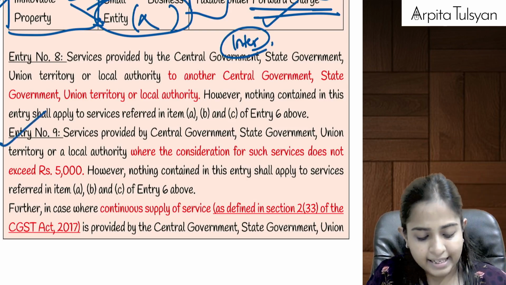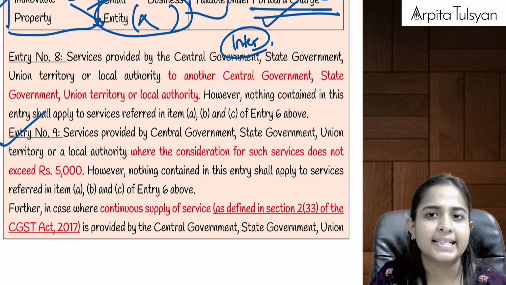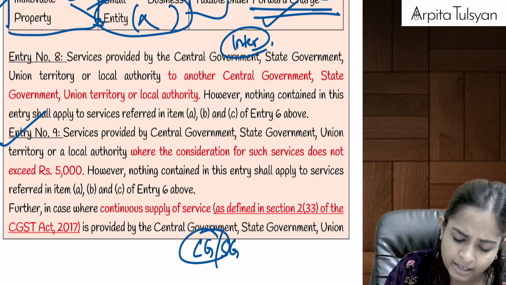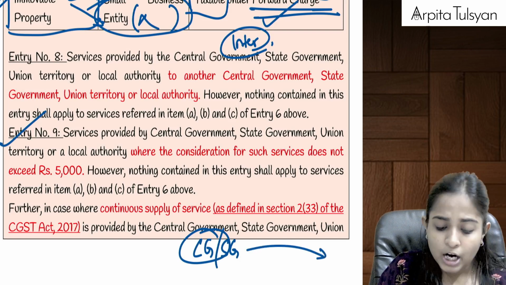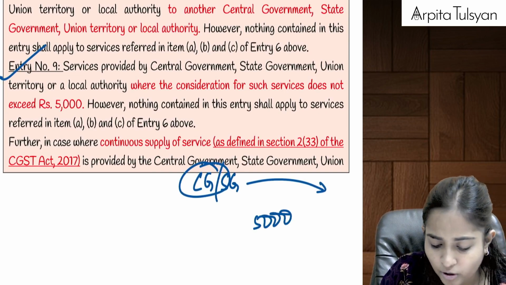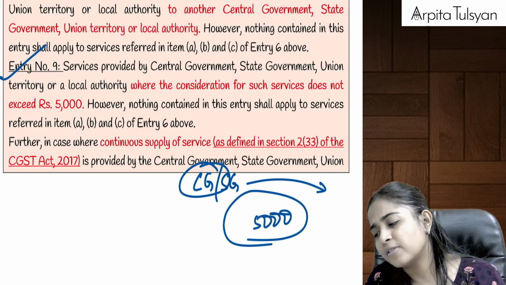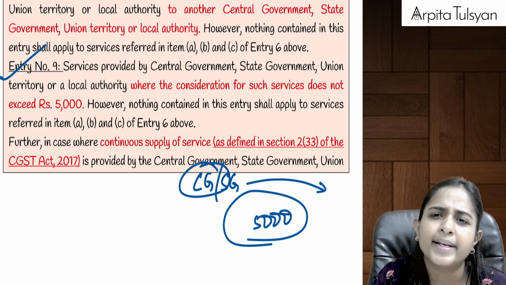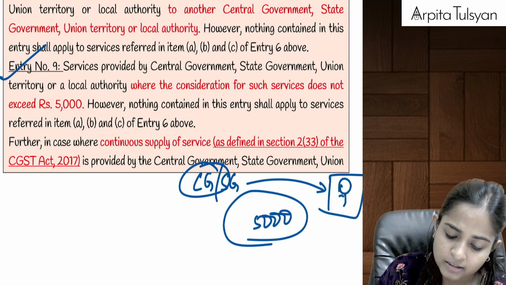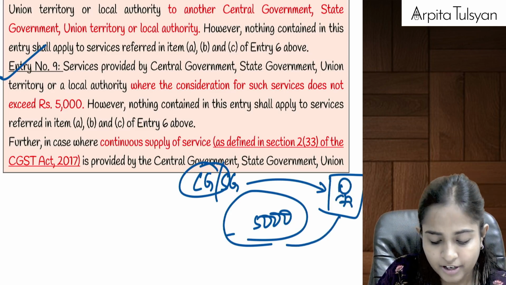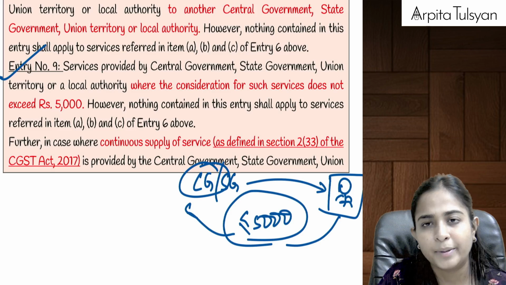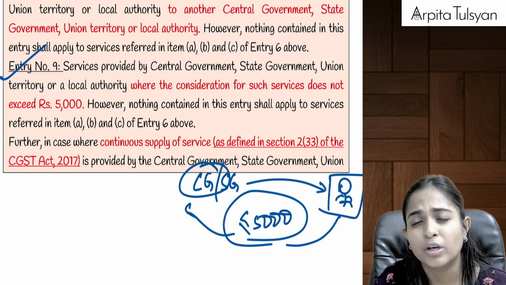Then entry number 9 is talking about a very blanket exemption that they have given, any services provided by central government, state government, union territory, means any services provided by government to any particular person, where the consideration does not exceed 5,000. Means they are telling this is a very small service provided by the government, why make it taxable? But they are telling this point. So if government is providing these services to any particular person where the consideration is up to rupees 5,000, then this service is going to be totally exempt. Government says no forward charge, no reverse charge, nothing doing.